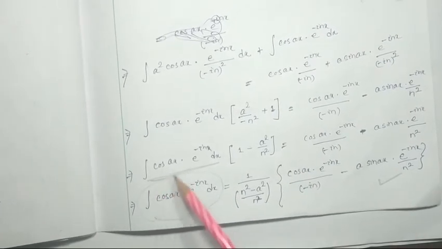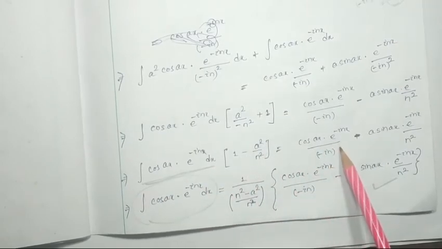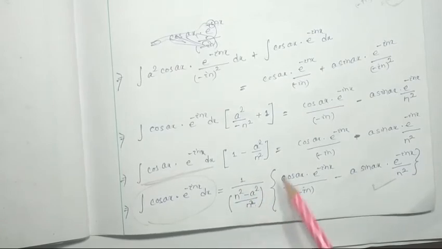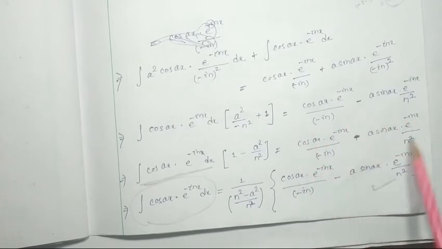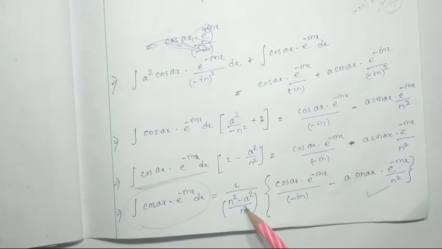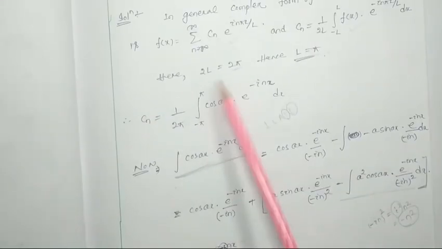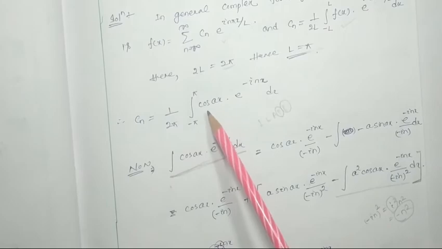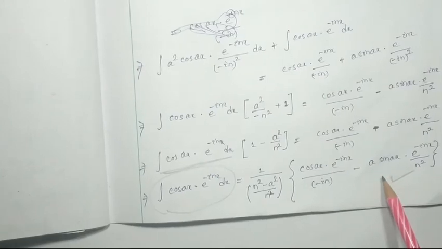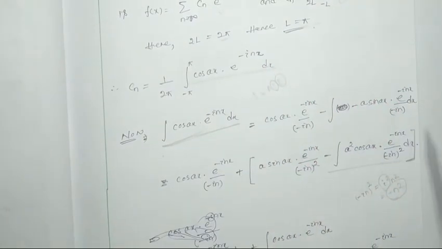That implies the left hand side integration will be equal to, dividing by this term, 1 by n square minus a square divided by n square, into this term. In the next page I am going to put this value over here, because Cn we know is 1 by 2 pi, minus pi to pi of this integration, and the integration value we found is this much. I am going to put the limit.